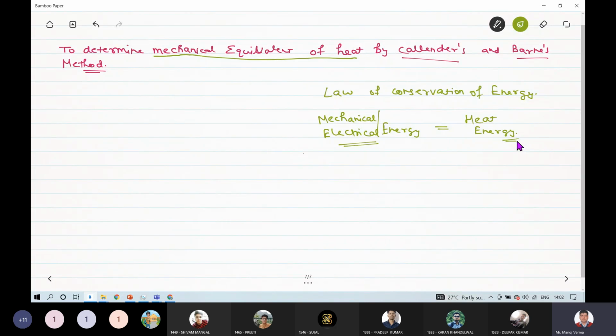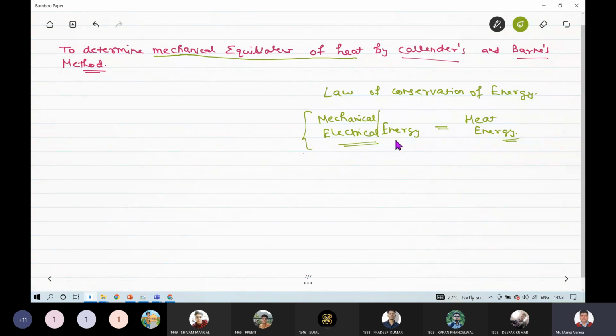So the simplest method is using these filaments. Okay, if you apply electrical energy on a filament, then it can produce heat energy. Okay. So in this method, in this basically law of conservation of energy, the magnitude of electrical energy which is being dissipated will be equal to the magnitude of heat energy.